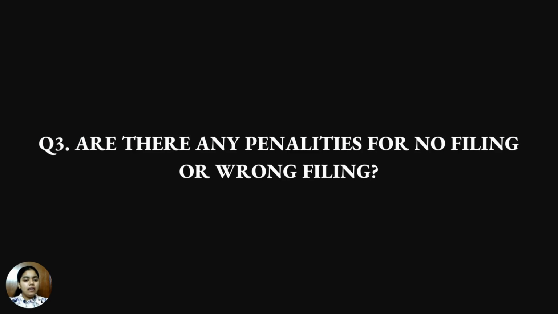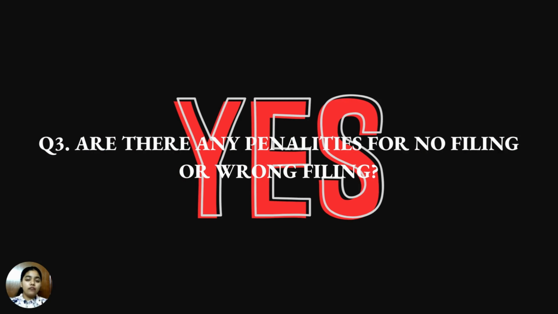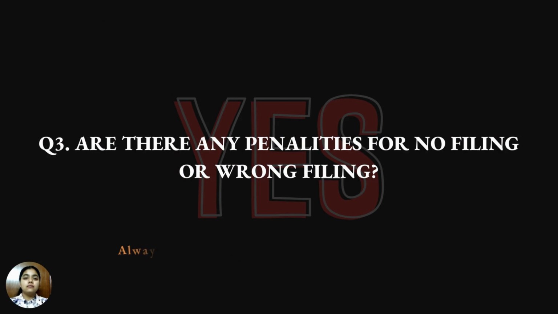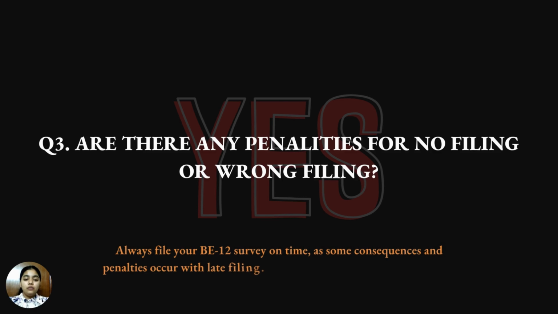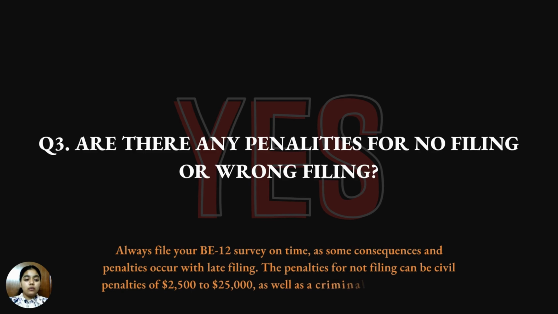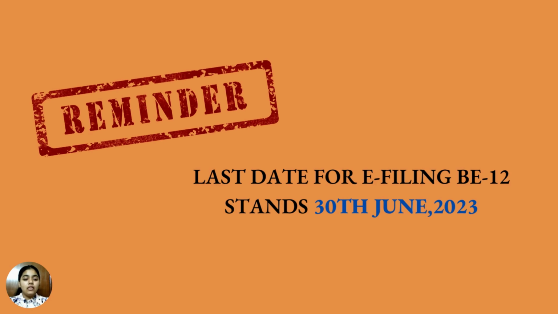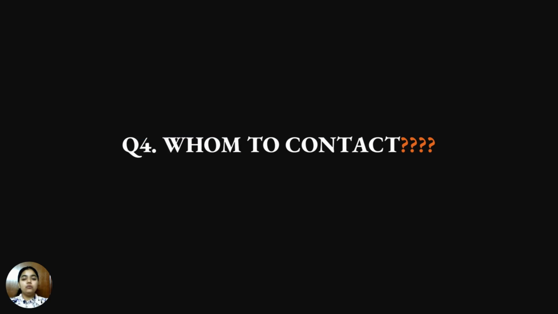So, are there any penalties for not filing or wrong filing? The answer to this is yes. You need to file the form on time, as some consequences and penalties occur with late filing. The penalties for not filing can be civil penalties ranging from $2,500 to $25,000 as well as a criminal penalty of $10,000. A gentle reminder: the last date for e-filing BE-12 is 30th June 2023.